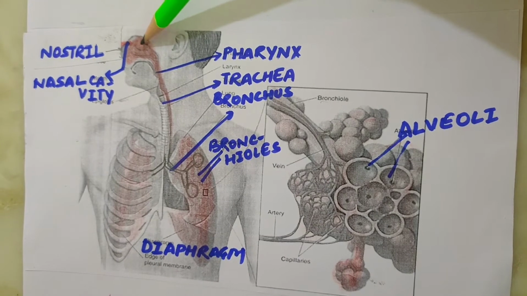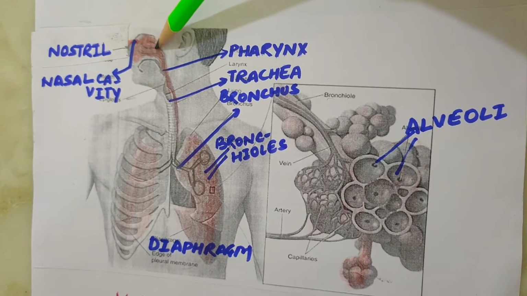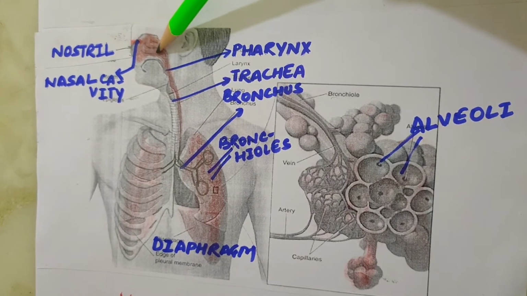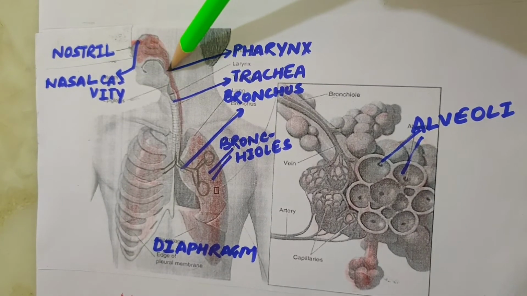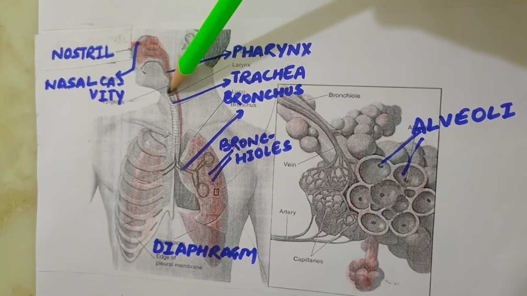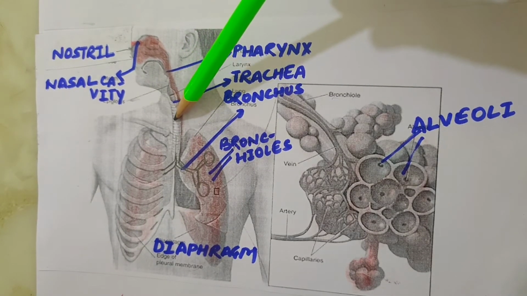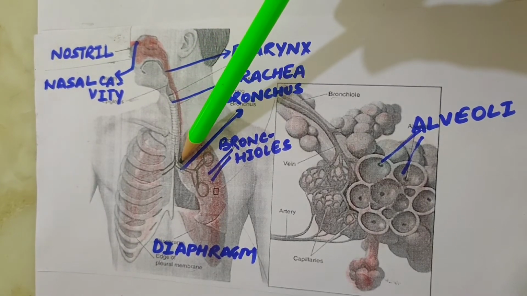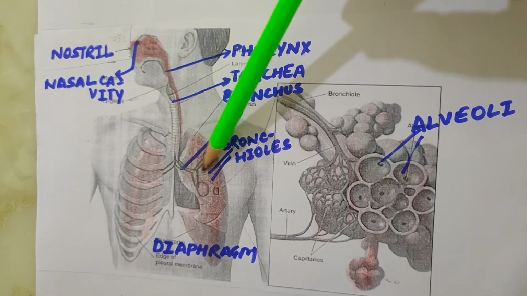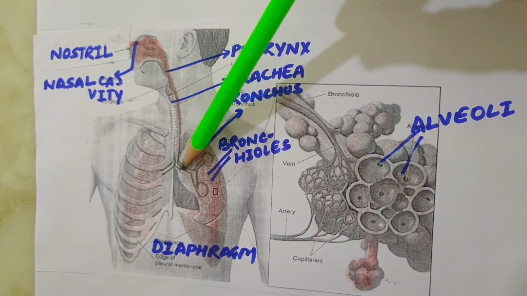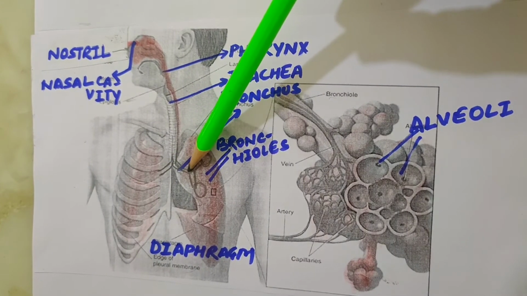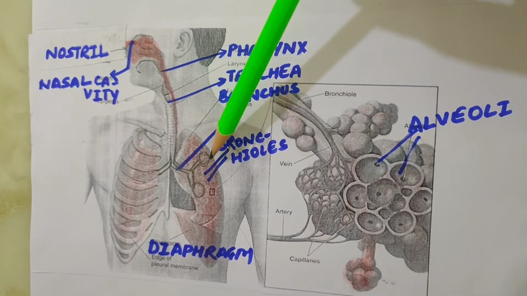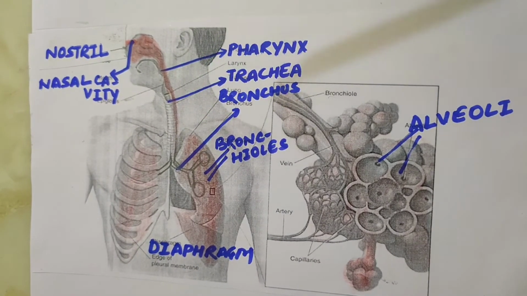Normally, we take in air through our nostril. When we inhale air, it passes through our nostril into the nasal cavity. Nasal cavity and mouth meet at the pharynx. Trachea is a continuation of the airway below the larynx, that is, the voice box. At the bottom end of the trachea, it divides into left and right air tubes called bronchi. Within the lungs, the bronchi divide into even smaller tubes called bronchioles. We can see bronchioles here.